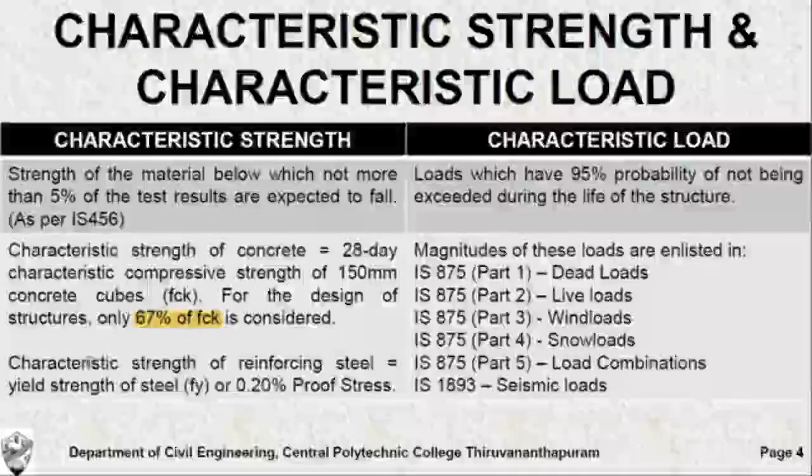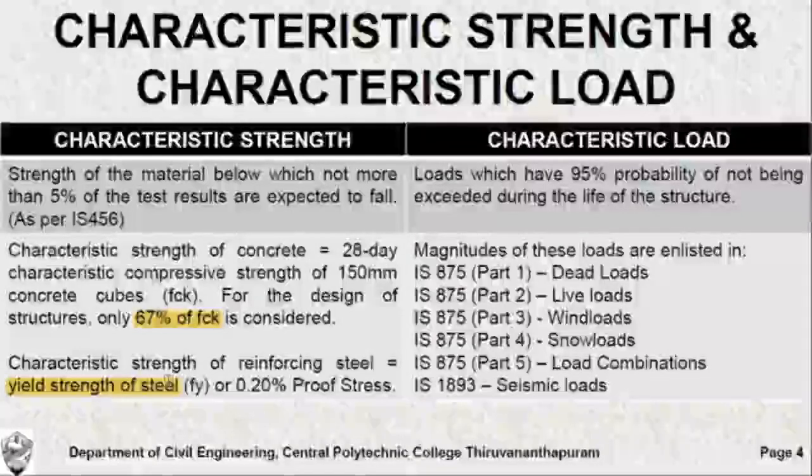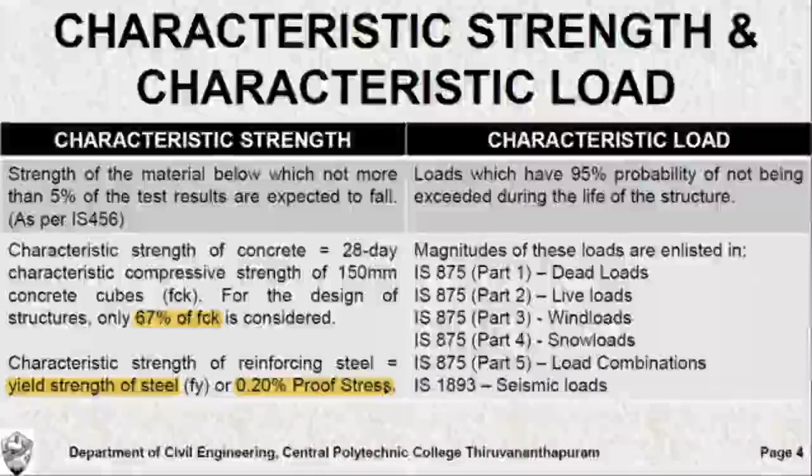Now coming to the characteristic strength of reinforcing steel, we take the characteristic strength of reinforcing steel as equal to the yield strength of steel in the case of MS bars or Fe250 grade steel. But for those grades of steel where the yield point is not defined properly, we take the 0.2% proof stress as its characteristic strength.